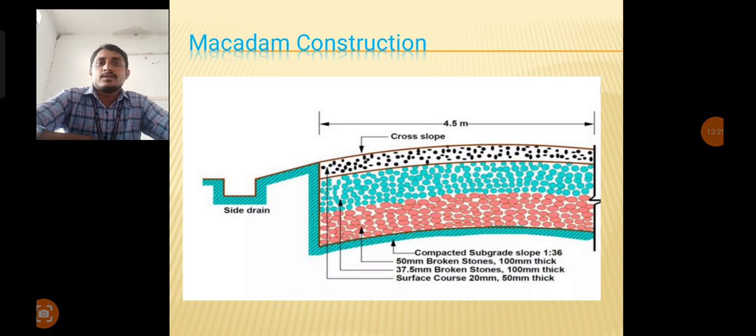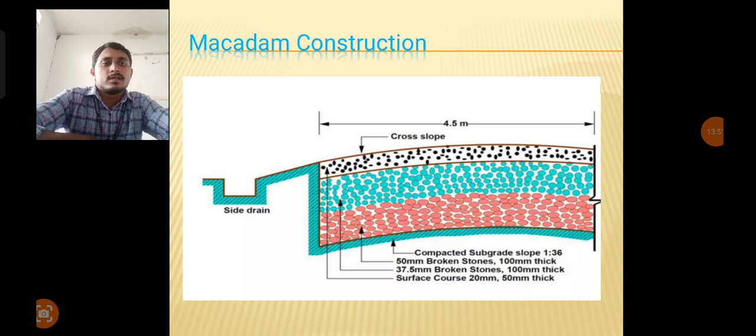But when compared to all methods, in Macadam construction the total thickness of the road is very less, that is 25 centimeters. If you observe the diagram, the cross slope is provided for all layers, and in each layer no larger foundation stone is placed at the bottom of the road.